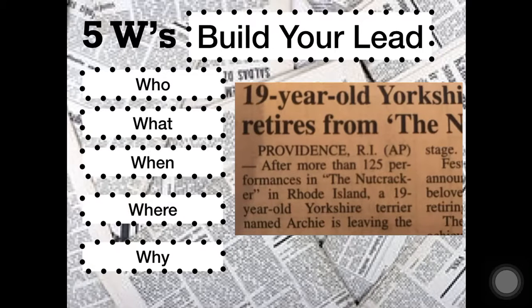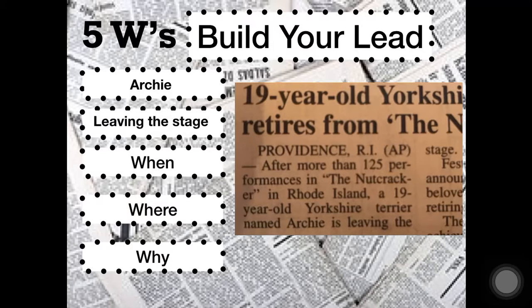So let's see, who is this about? Archie. Yes, this is about the Yorkshire Terrier named Archie. Okay, what is it about? It is about Archie leaving the stage, or you can see from the headline that he's retiring, but to use the words in the lead paragraph, he's leaving the stage.